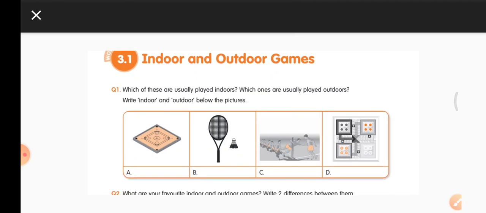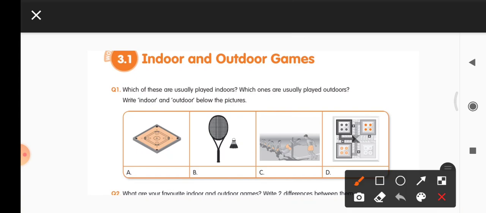Question 1, which of these are usually played indoors? Which ones are usually played outdoors? Write indoor and outdoor below the pictures. Four pictures are given, picture A, picture B, picture C and picture D. So under each picture you should write indoor or outdoor. Be careful with the spelling: indoor, outdoor.